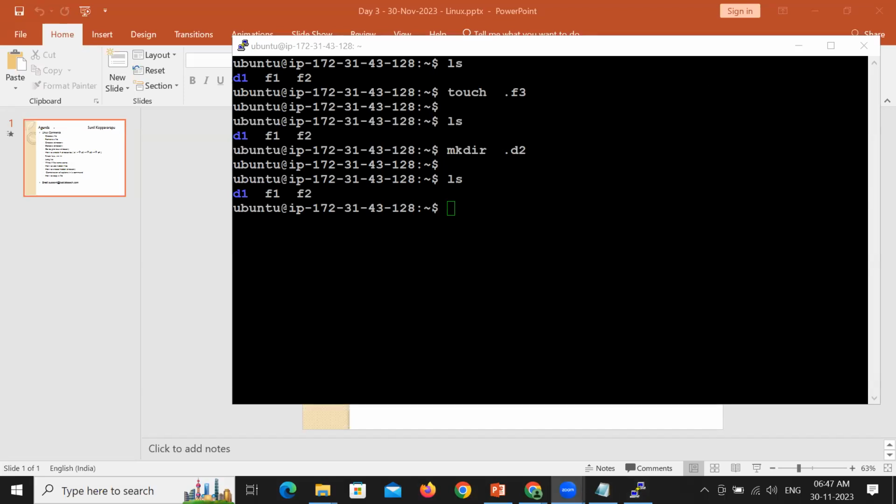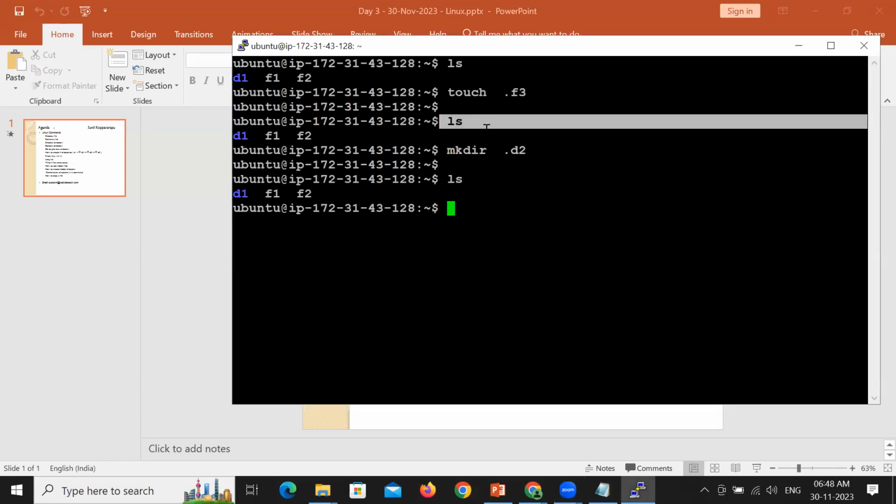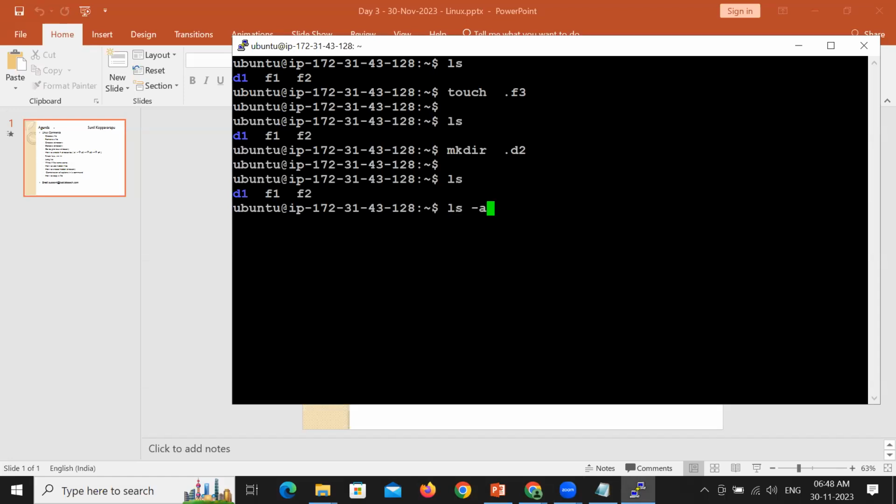Clear about this? So how to create hidden files: when a file name starts with dot, or when a directory name starts with dot, those are called hidden files and hidden directories. A normal ls is not capable of showing you hidden files. When you want to see hidden files also, you have to use the -a option. -a stands for all files. All files is nothing but the normal files as well as hidden files. Everything will be shown to you. So please look at this. I am using the -a option.